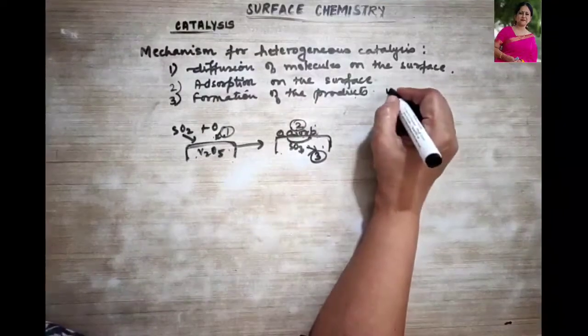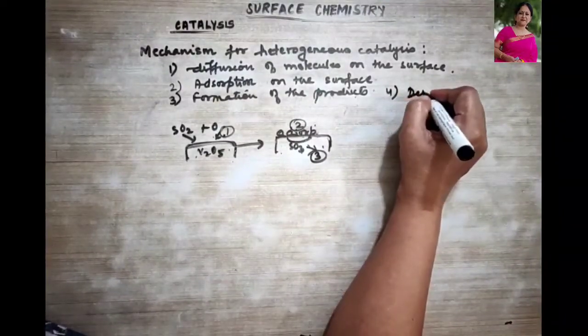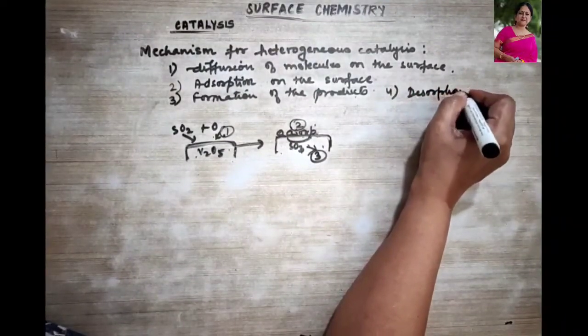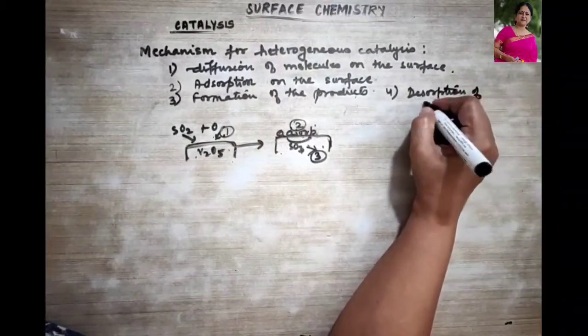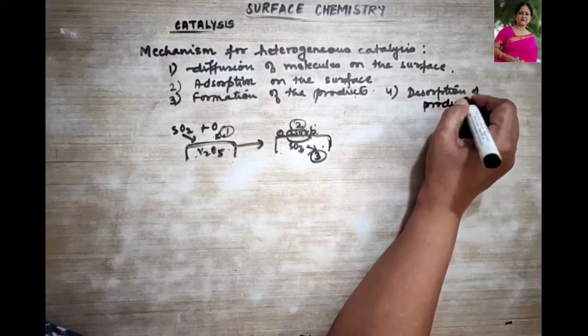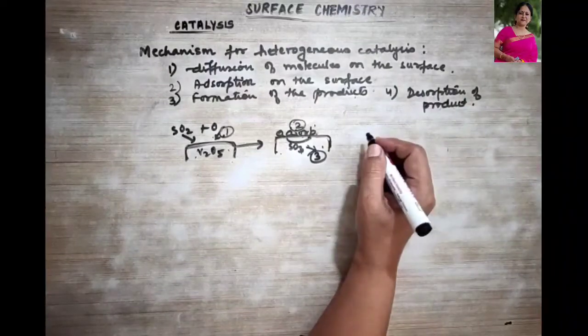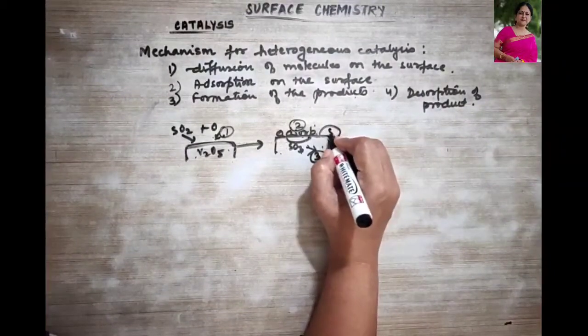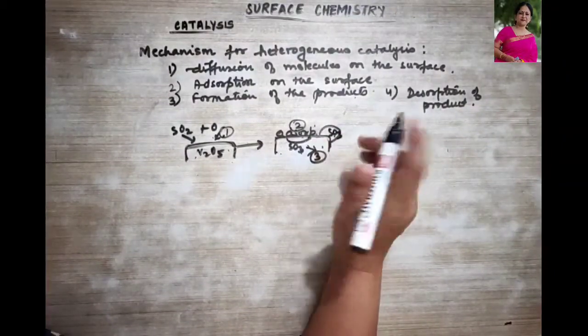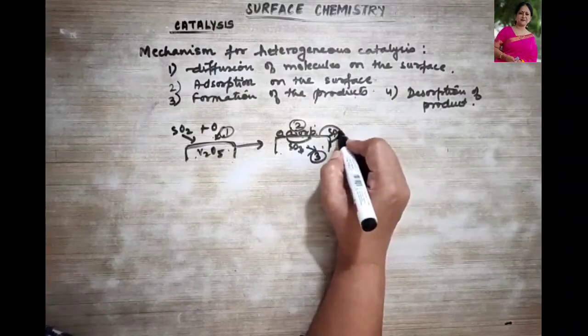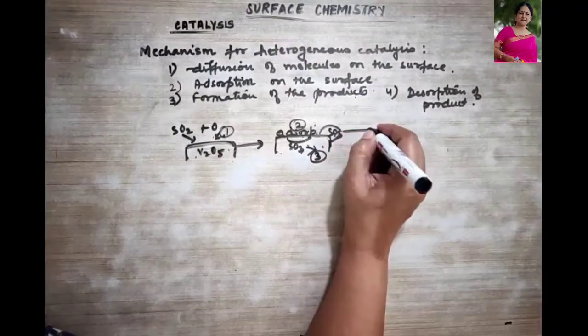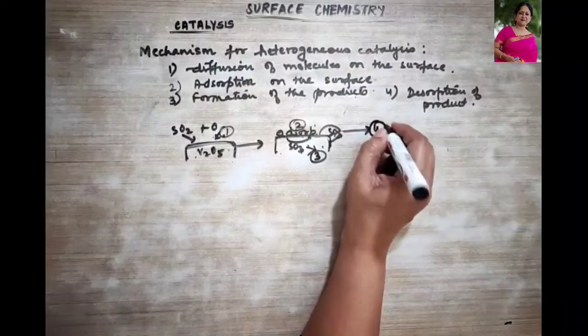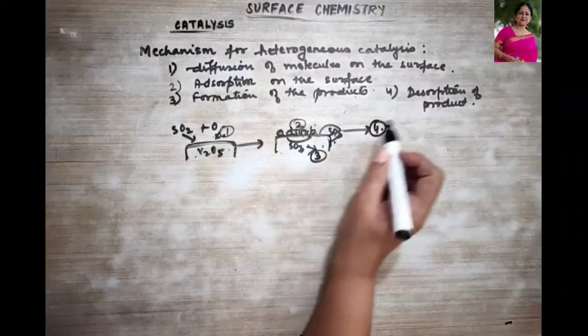Now the fourth point, that is desorption of the product will take place, right? So desorption means over here, let me write it down. So this is what desorption will take place over here. That is the fourth step happening over here. It will come out, right?